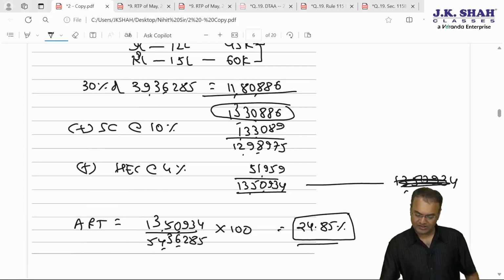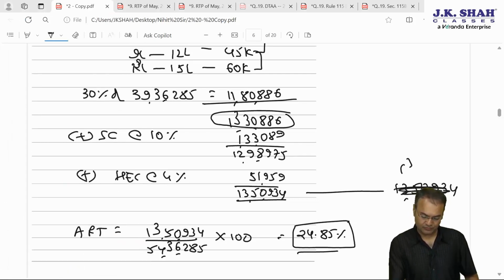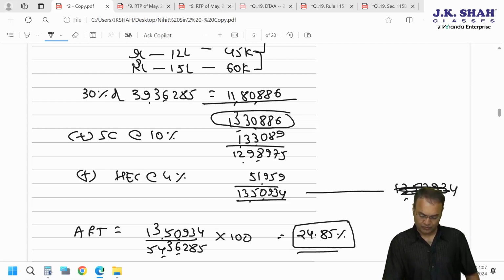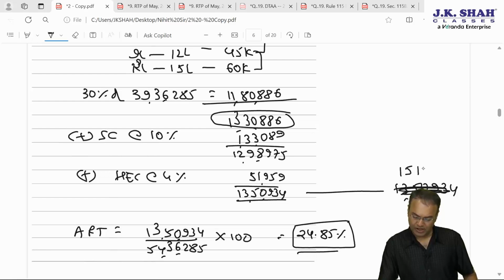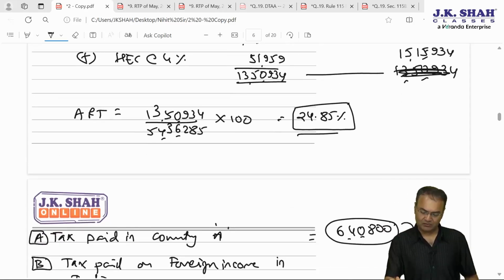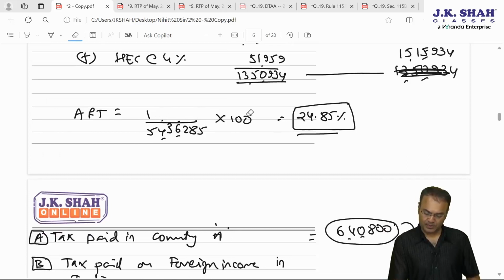Okay. Tax calculation is wrong. 15 lakh 15,934 should be the tax. Our average tax rate would also be wrong. But that doesn't matter.